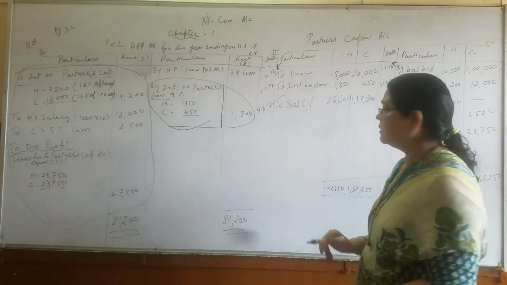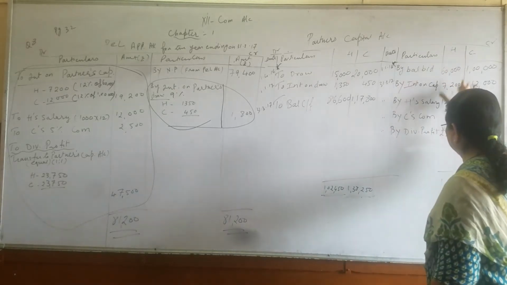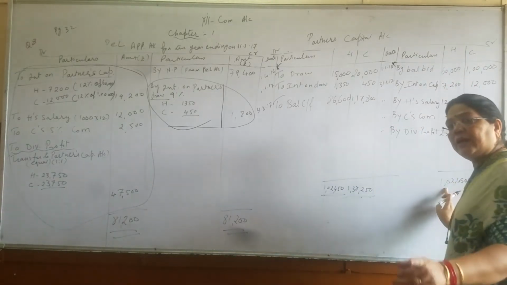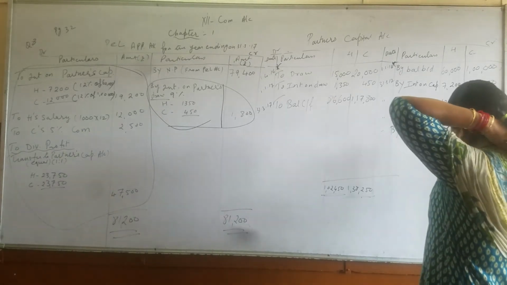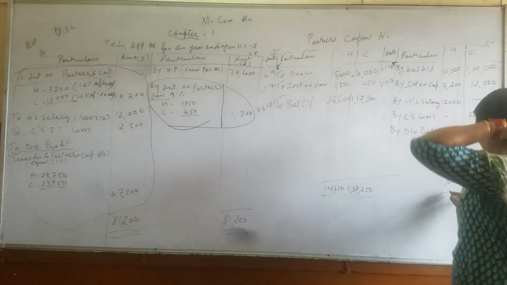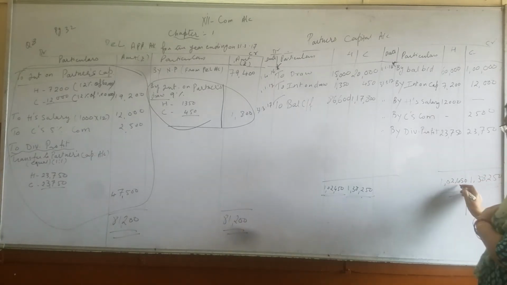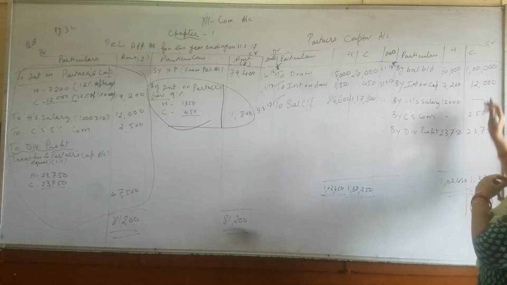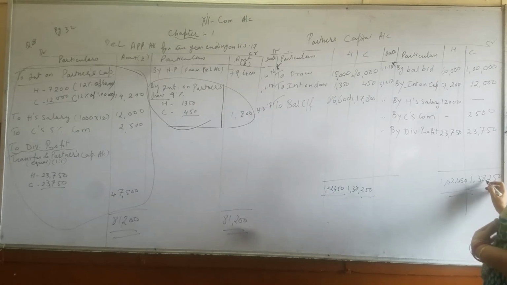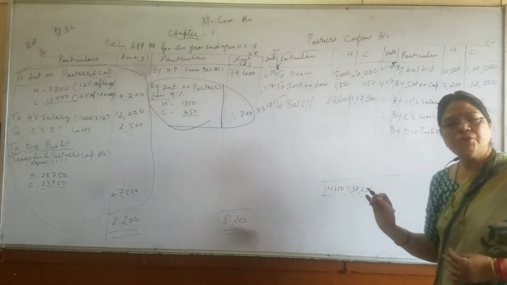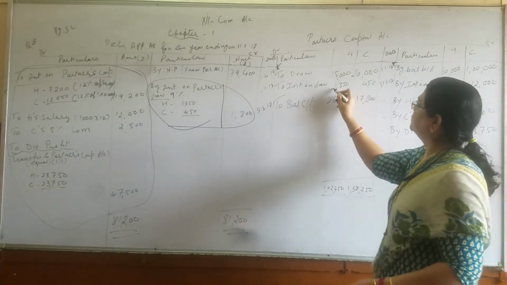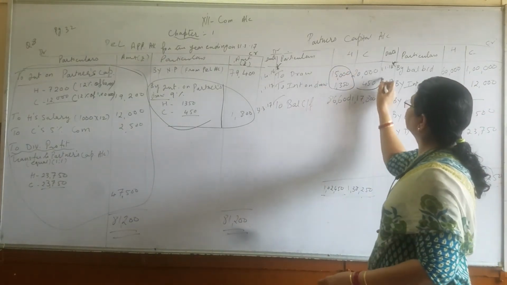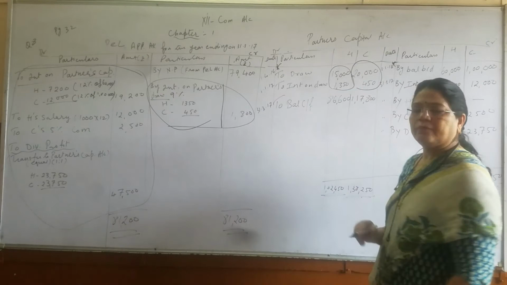And after that, we are going to do the total of the partners, which we will get 1,02,450 for Harpal and 1,38,250 for Chirag. Then subtract the debit total from the total of credit side.